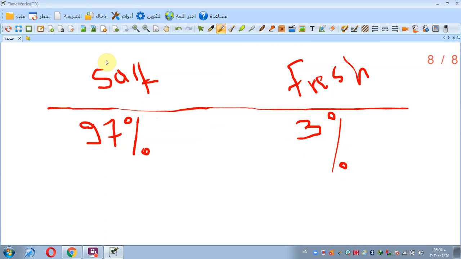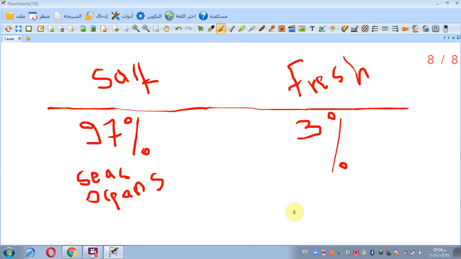Where is salt water found? For example, seas, oceans. Where is fresh water found?